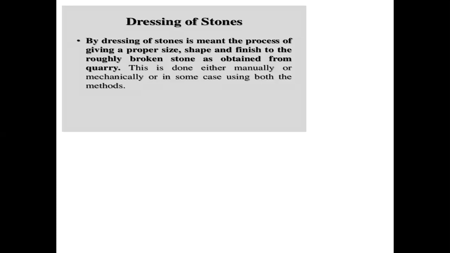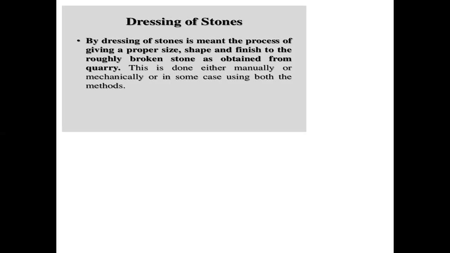First, we understand the properties by using the various classifications of the rocks. Second is the quarrying of the stones from the parent rock. And then the third stage is called the dressing of the stones. Dressing means, according to the requirement, we have to make sure that the stone has the required shape and size. That process we call dressing of the stones.